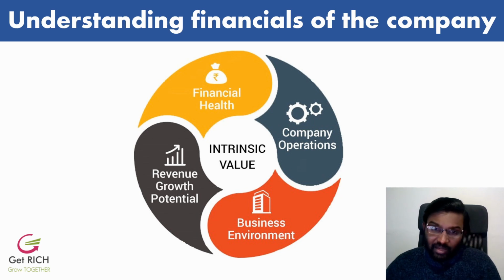So then the company operations, understanding the company operations is very important. So you need to read a lot about how the company operates. What are their products, how are they manufacturing their products, what are their raw materials, how are they selling them, who are their distributors, and how their revenues are coming in. So these are all important, how they acquire customers. These are all different things we need to understand about the company operations.